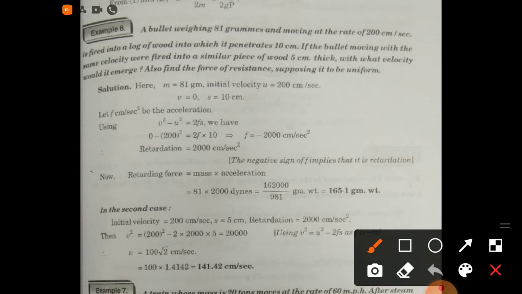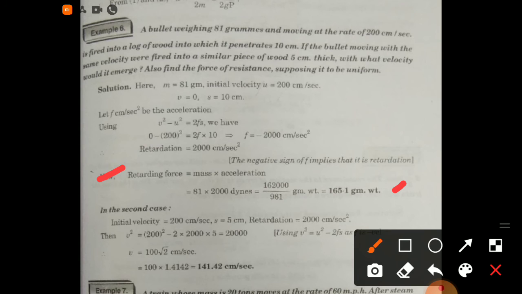Now retarding force is equal to mass into acceleration. Mass is 81 and acceleration is 2000 times, this giving us 165.1 gram weight.